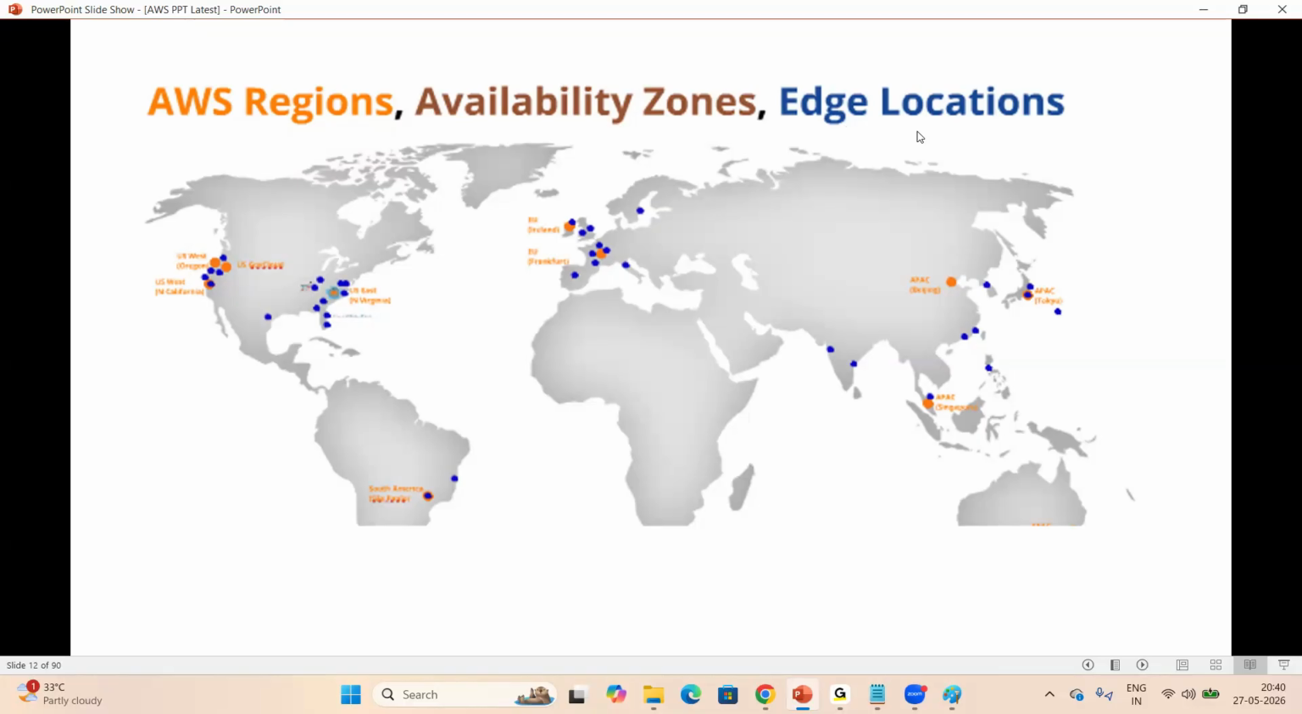For example, a cricket match is going on in Mumbai, right? People are watching from Australia, US, Canada, different regions. They're watching live, right? How are they watching live? Because of edge locations. Edge locations speed up the communication, right? We'll work practically on all these regions, availability zones, and edge locations, okay?